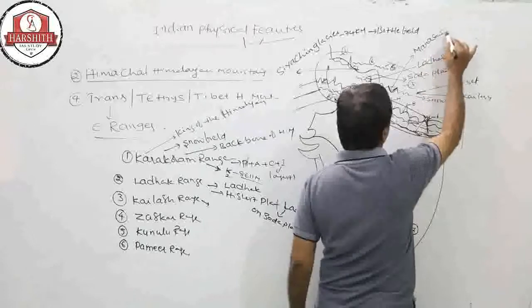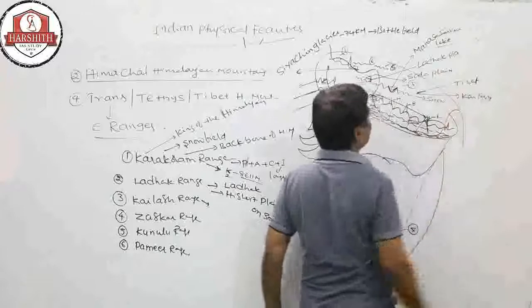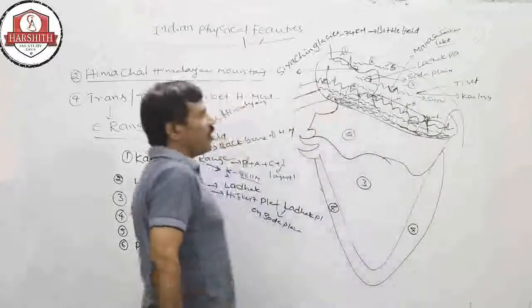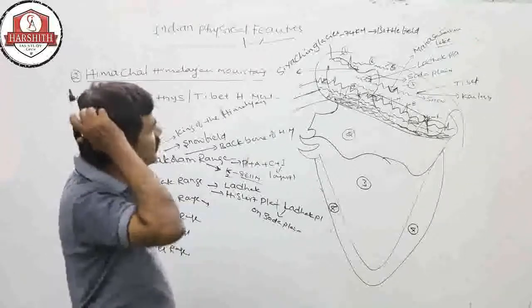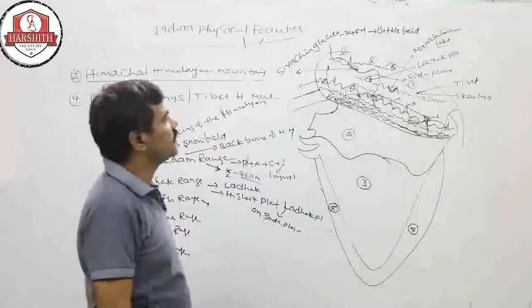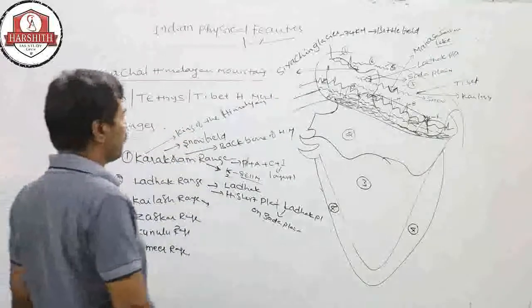Manasa Sarovar Lake is one of the God-spiritual lakes also, and it is one of the world's biggest spiritual lakes.